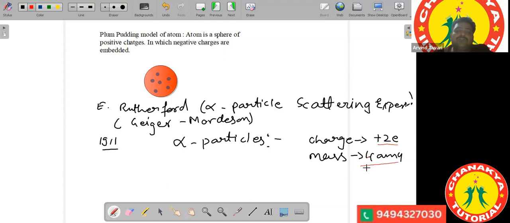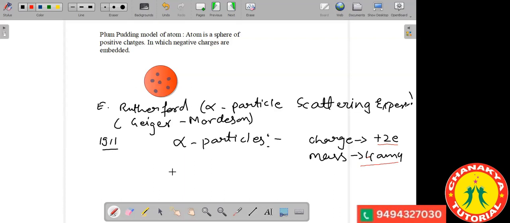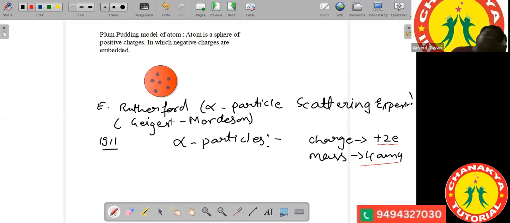So this was what was thought. And they were also positively charged particles. He assumed that the atom is a sphere of positive charge, so we require some positive charge to come and bombard this atom. If he had taken some negative charges or electrons, obviously the atom would absorb that also.